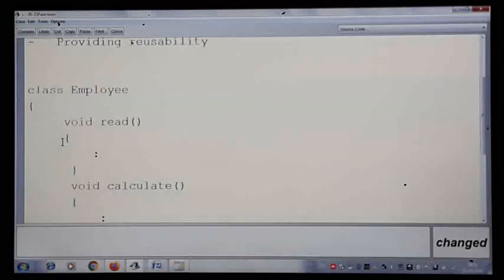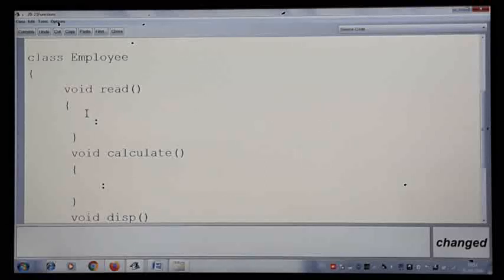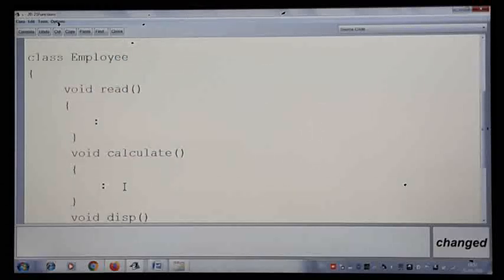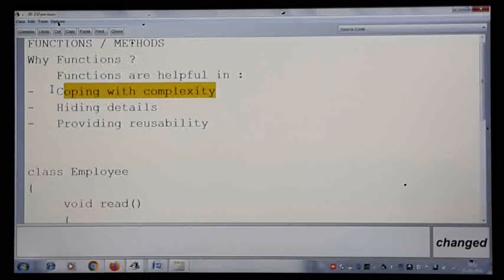Suppose when we write the program like this, and something goes wrong in the reading part, then you need not go to the calculation or display part. Definitely there is some mistake in the reading part, and you can go and rectify that. Or if you are getting a mistake in the calculation, just go directly to that and verify it. By doing this, analyzing and debugging the program becomes easy. That is the reason we go with the function. That is the very first part, coping with the complexity.